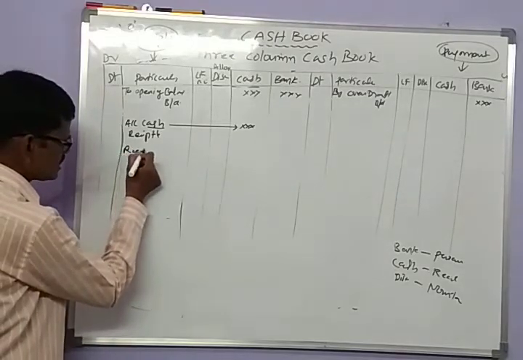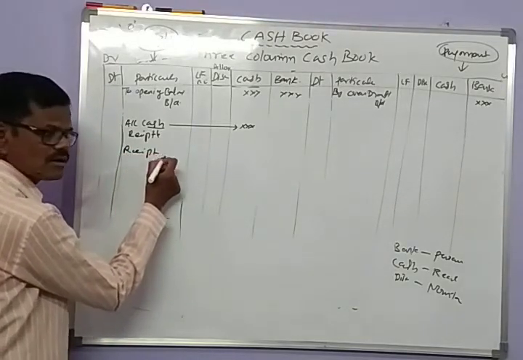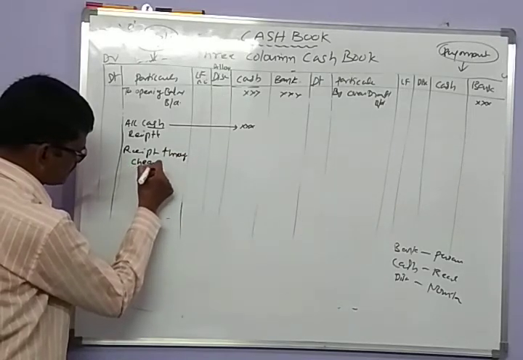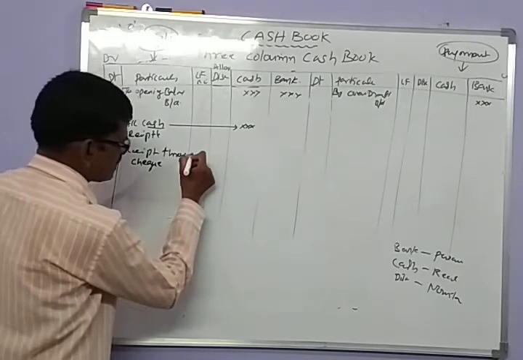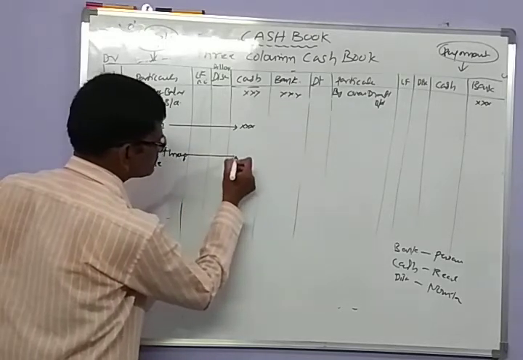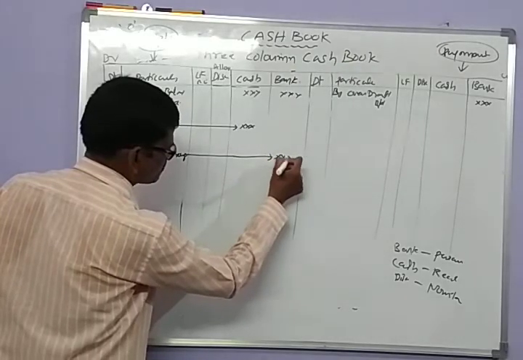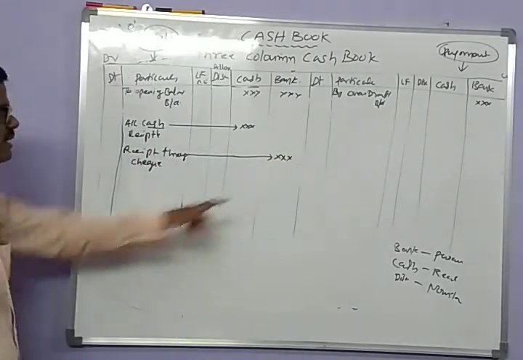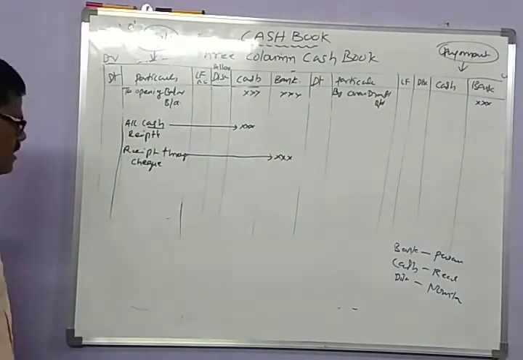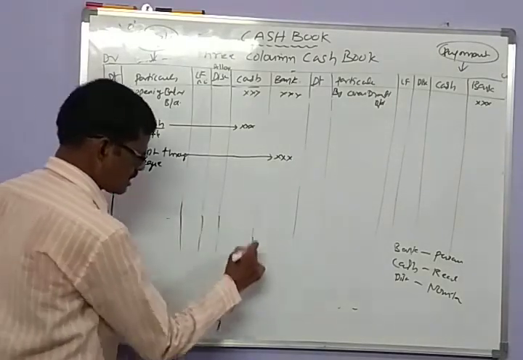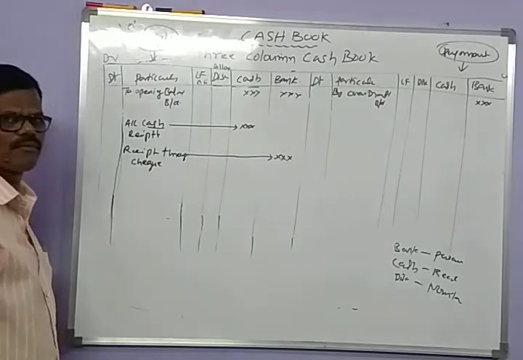And any receipt through check is recorded in the bank column. So all the check receipts are recorded in the bank column.